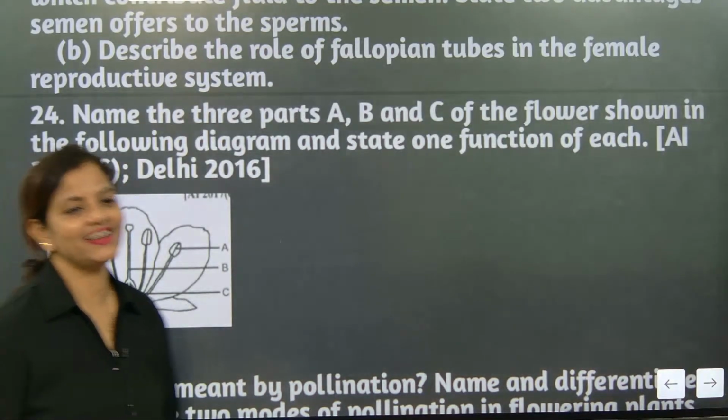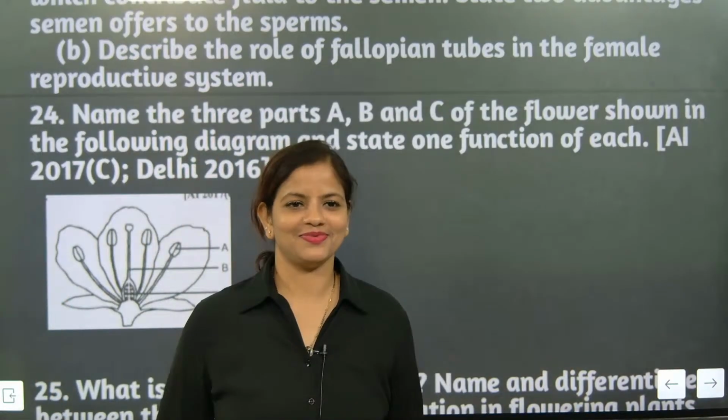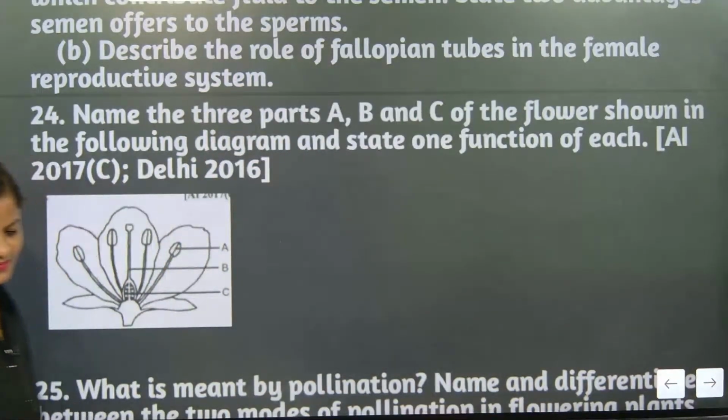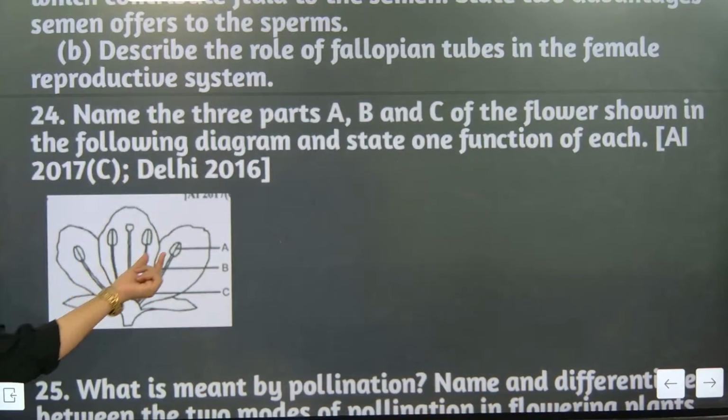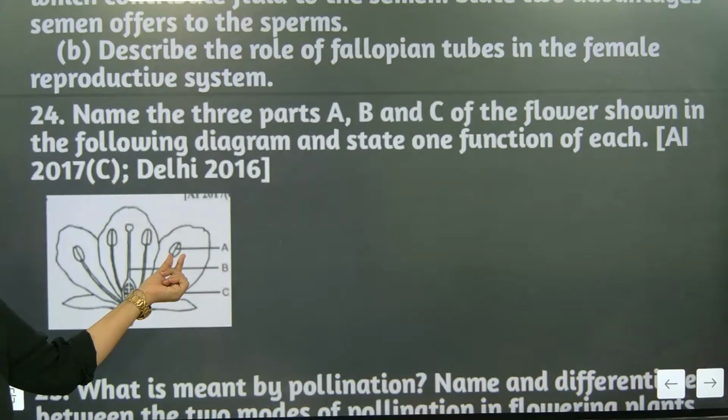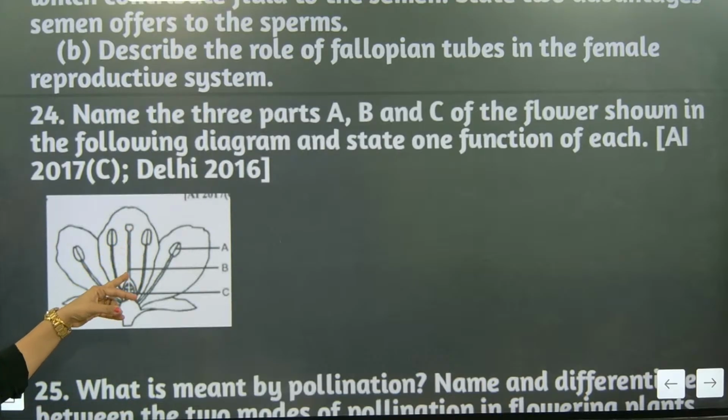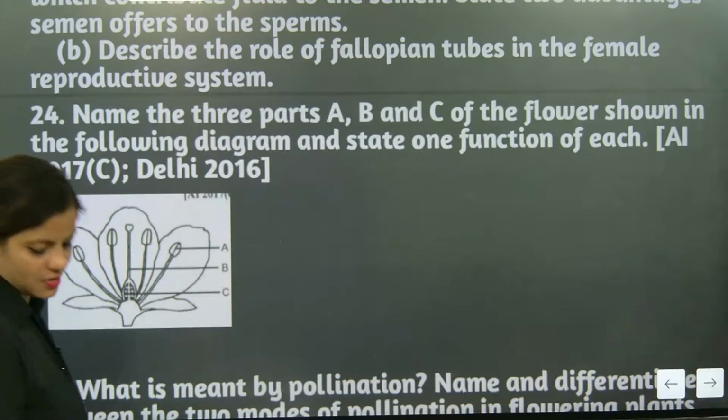A is pollen grain? A is what? A is anther. This is stigma, style, ovary.